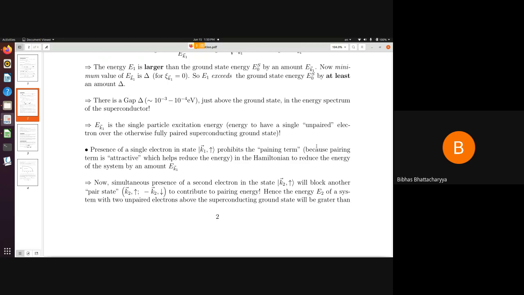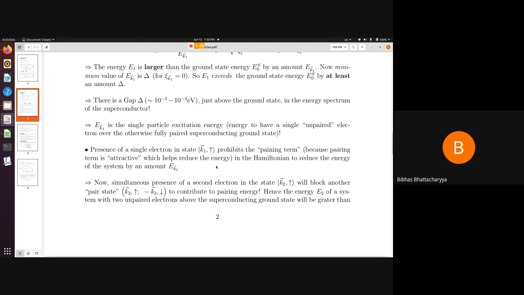So by putting a single electron in the system, you are really prohibiting this pairing term from reducing the energy of the system. So that's why there is a slight increase in the energy. If you put a partner in the system, then the pairing term will bring this down to a paired state, and it will further reduce the energy by this amount. So if I put a single electron, there will be an increase in energy.